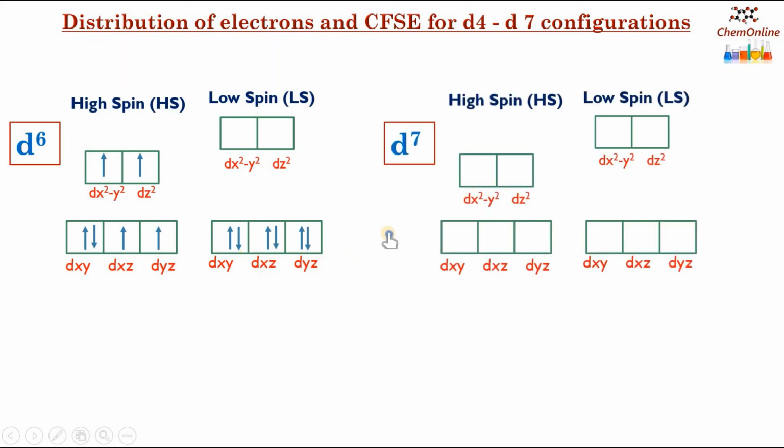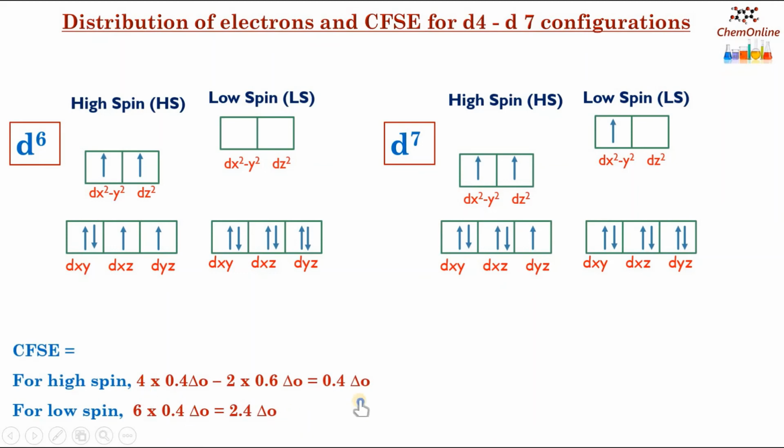Similarly, in d7, in a high spin complex, the 7th electron will get paired up here, whereas in a low spin complex, there are no available orbitals in t2g. So the 7th electron will move on to the higher energy orbital. And these are the CFSE values for d6 high spin and low spin.